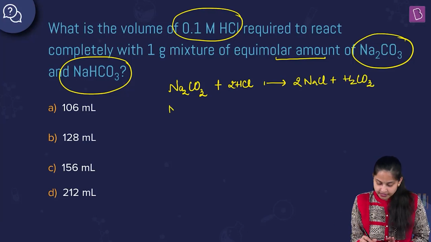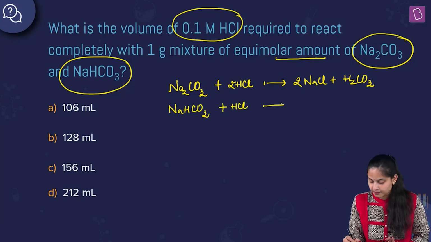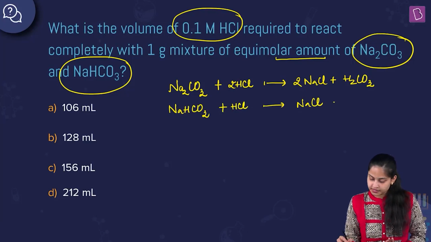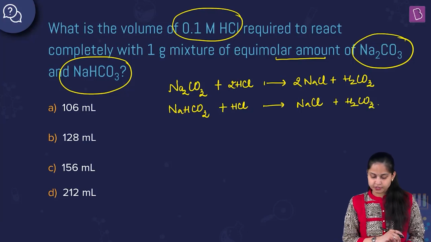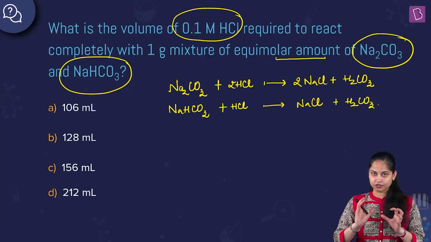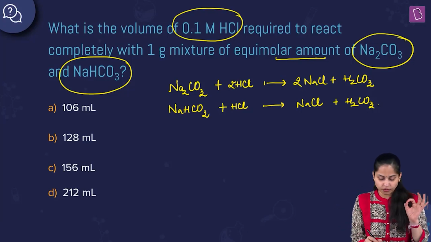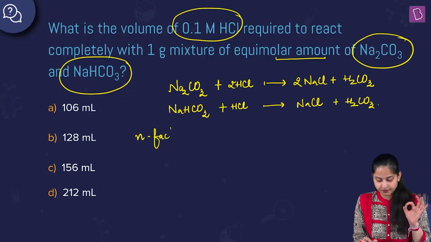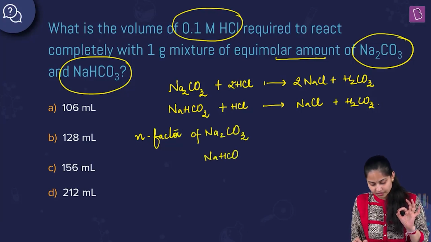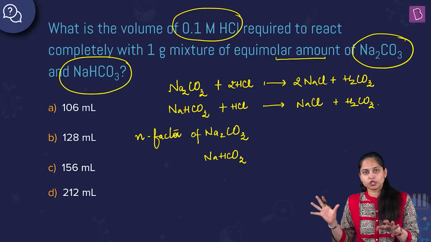And when NaHCO3 reacts with HCl, we are going to get NaCl plus H2CO3. Now what I want to talk about is the N factor of both these salts, Na2CO3 as well as NaHCO3, because it will help us in solving the question further.